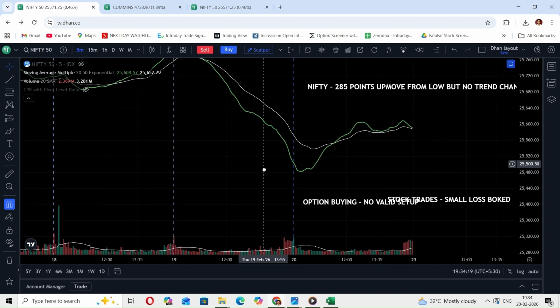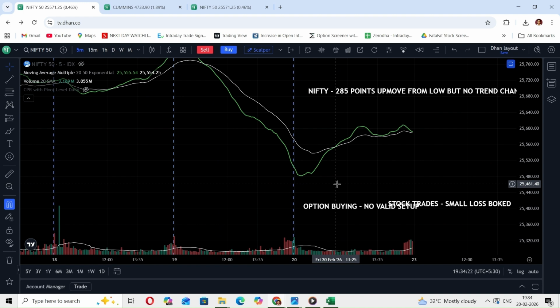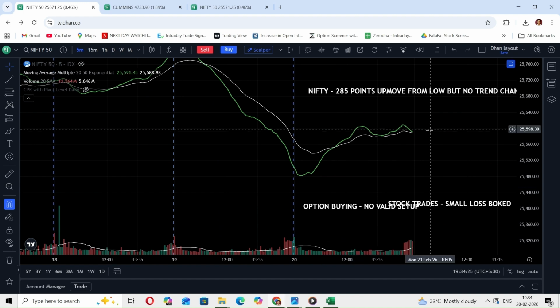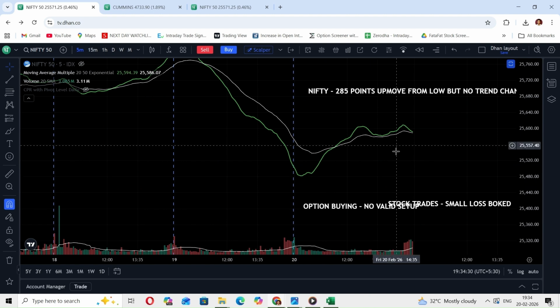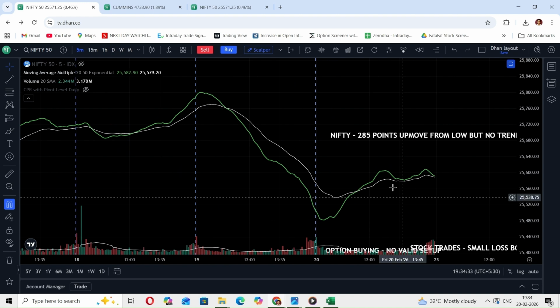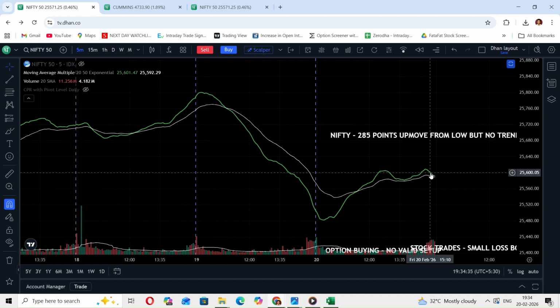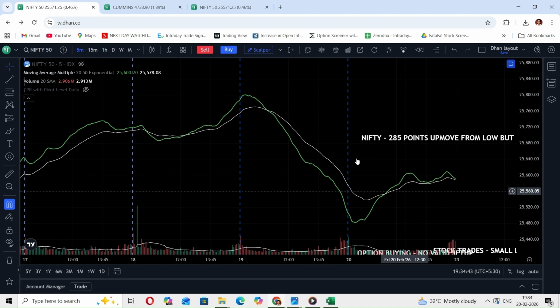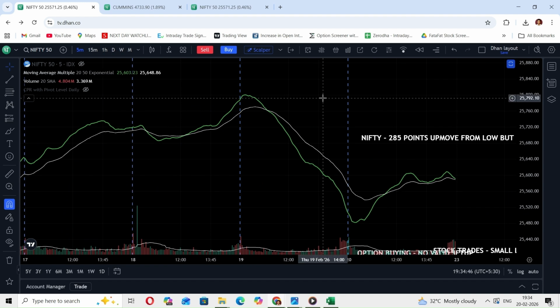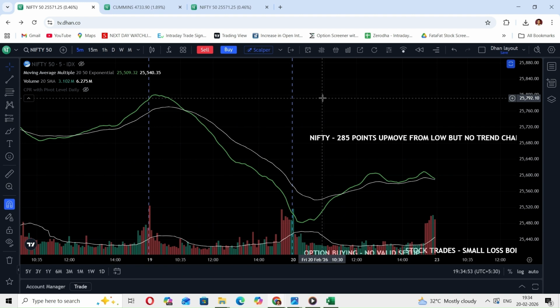So till the time this low is not broken, we should not consider this as a new high. Whenever this low is broken, at that time only we can consider that this high is not valid now and there is a new high formation. But only if this particular low is broken. If this low is not broken, then till the time this high is not broken, we will not consider the trend change to the bullish trend. Remember this particular point. Fine. So there was no trend confirmation on Nifty chart.